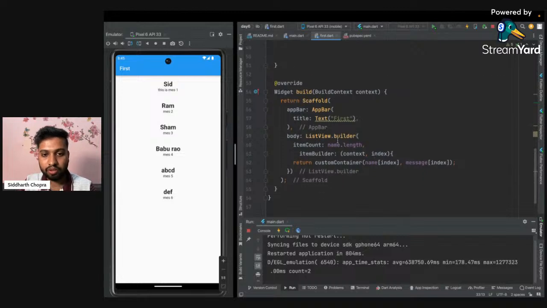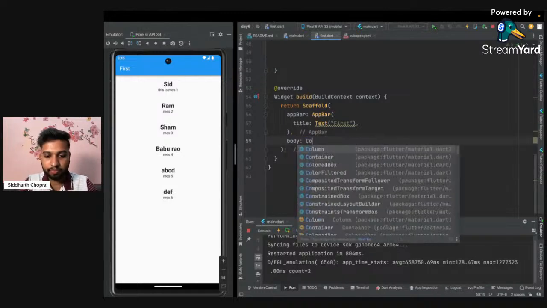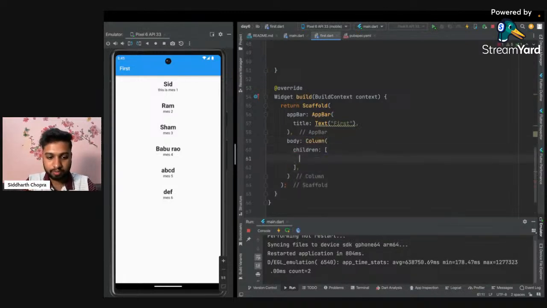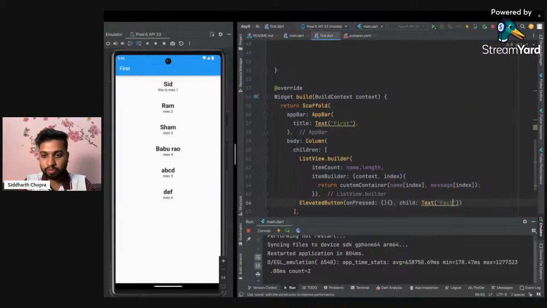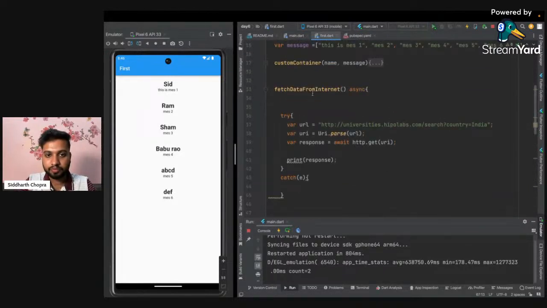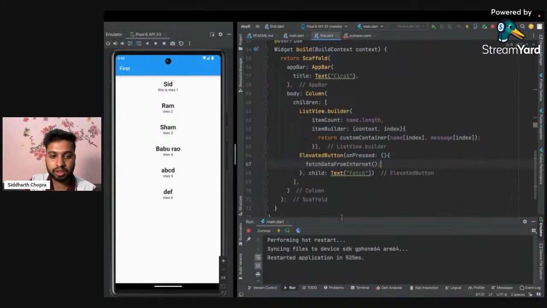So what I will do here is wrap this ListView.builder inside a column, and below this we can have an elevated button. In the elevated button, we can have a fetch button, and this fetch button will call this fetch data from internet function. I'm running this code again.